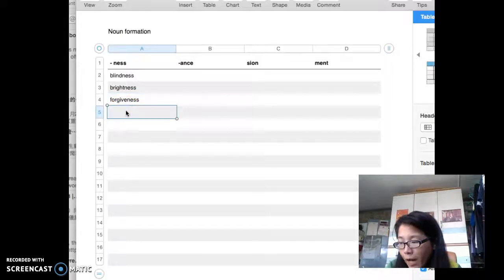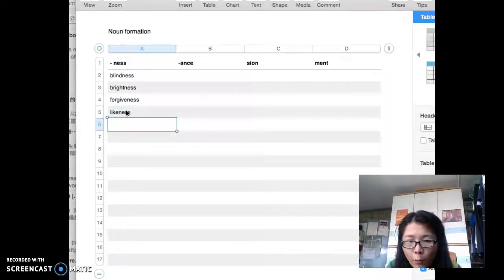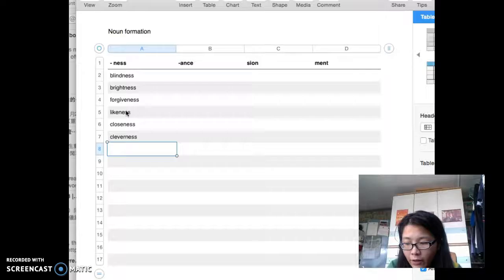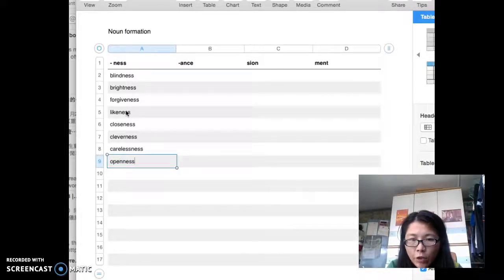And the next one, for example, likeness. Likeness comes from the verb form of like. Closeness comes from the adjective close, and then cleverness comes from the adjective clever. Carelessness comes from the adjective careless. Openness also comes from the adjective open.